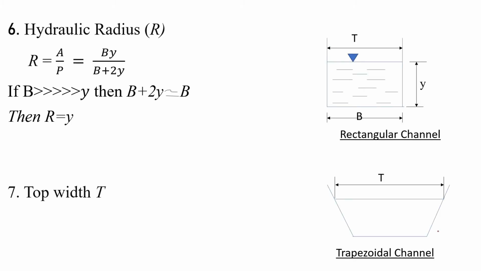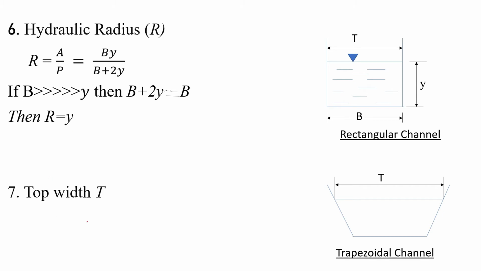Hydraulic radius. Hydraulic radius is the ratio of wetted area by wetted perimeter. So for a rectangular channel, if we see here, area will be BY and P will be B plus 2Y. And for a very wide channel, B will be much larger than Y and B plus 2Y will be equivalent to B. Then R will be BY by B, which will be equal to Y.